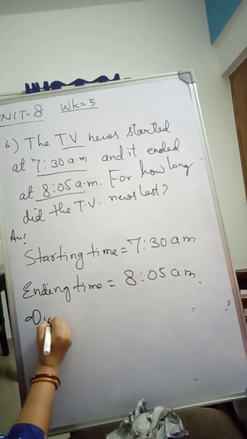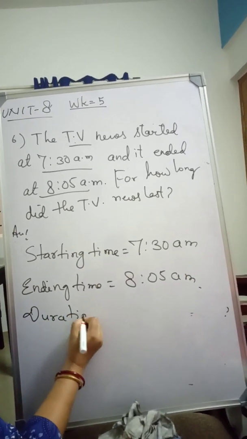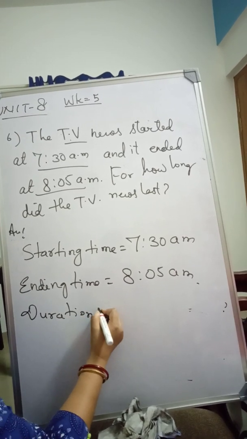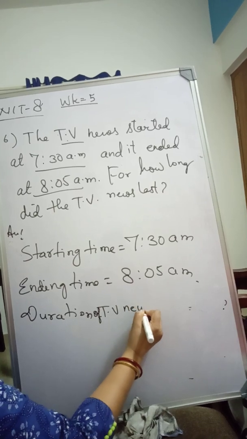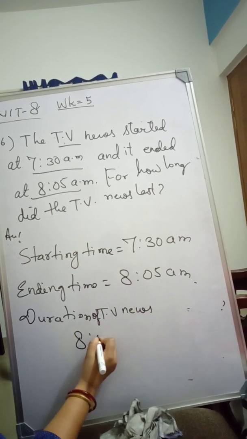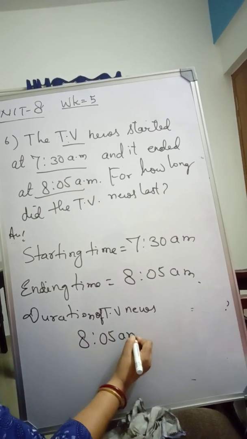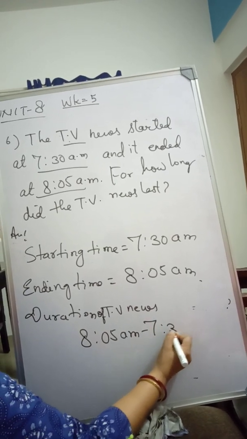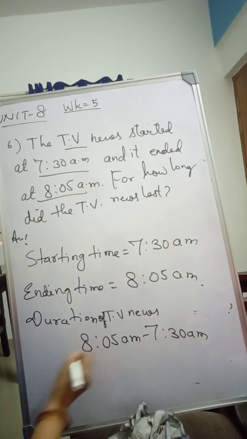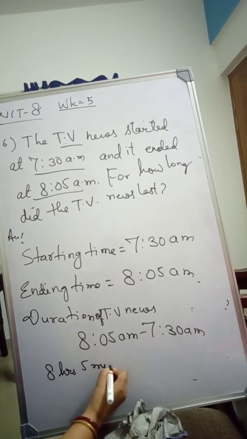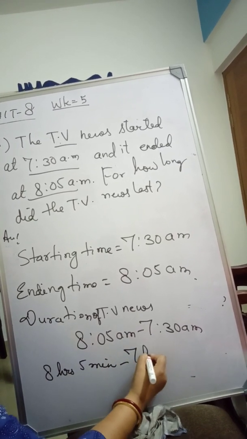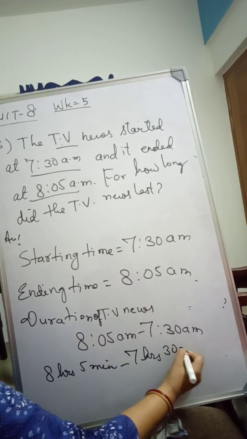So the duration of the TV news is equal to 8:05 a.m. minus 7:30 a.m. It means 8 hours 5 minutes minus 7 hours 30 minutes.